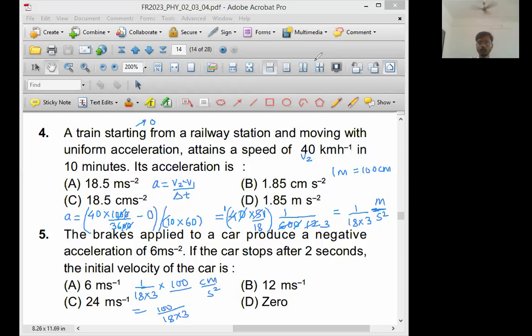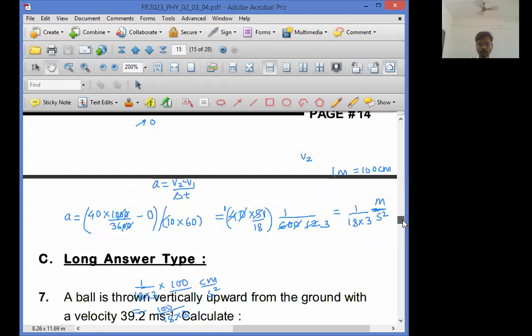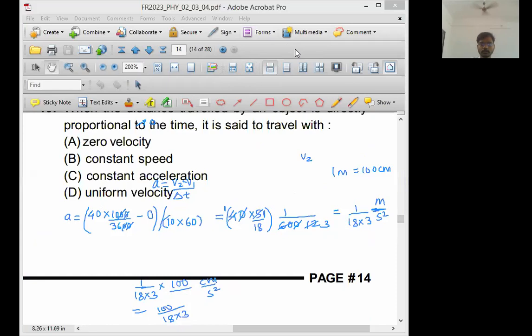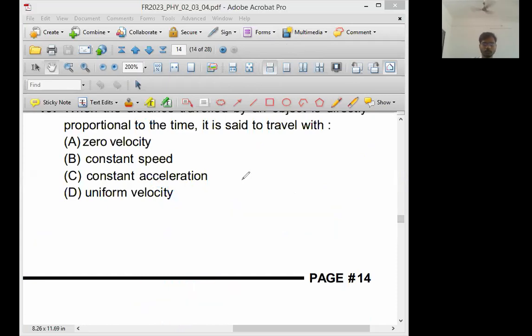Okay, do it. Tell me what is 100 upon 18. Let me find out some space. Answer is 100 upon 18 into 3. This answer we want to find out. Let me clear all these drawings first. We want to find out 100 upon 18 into 3.